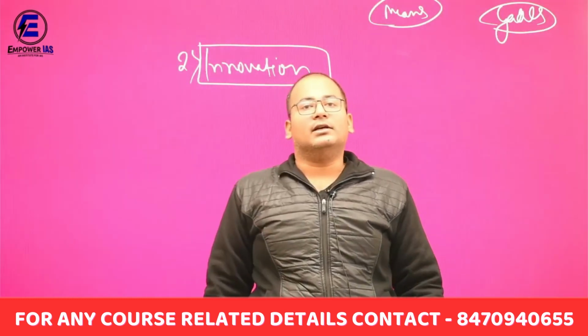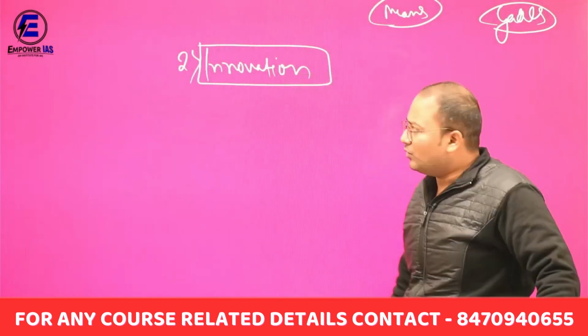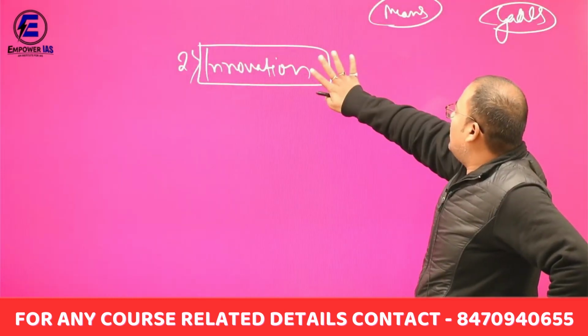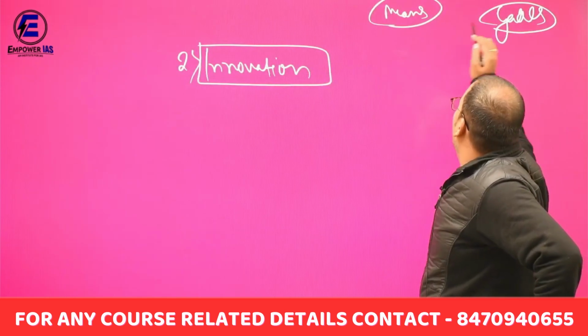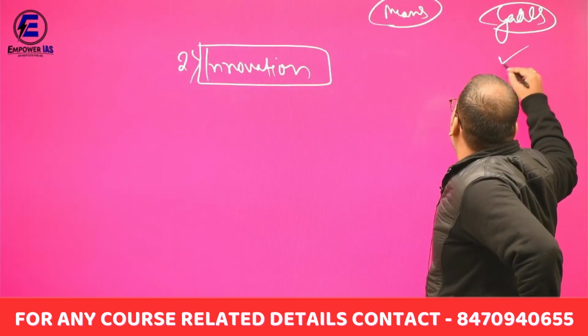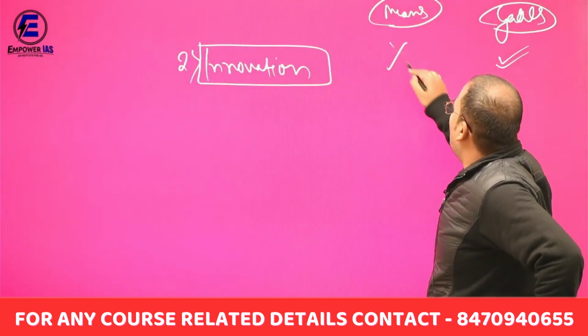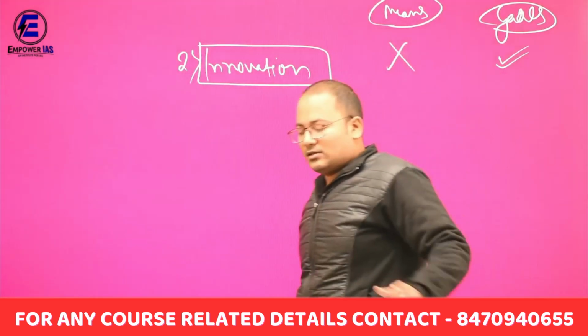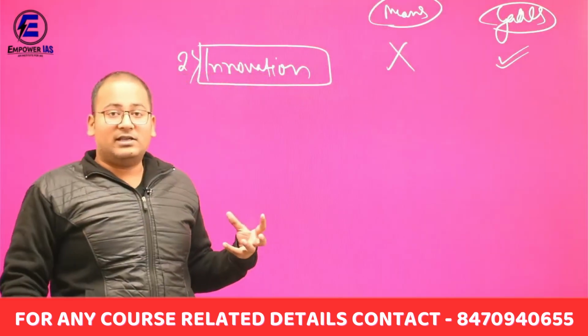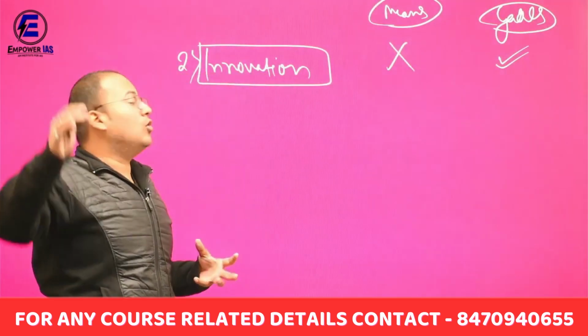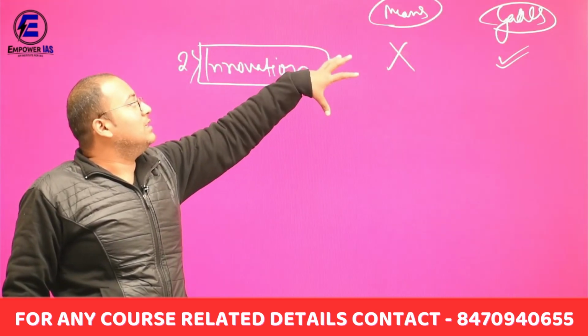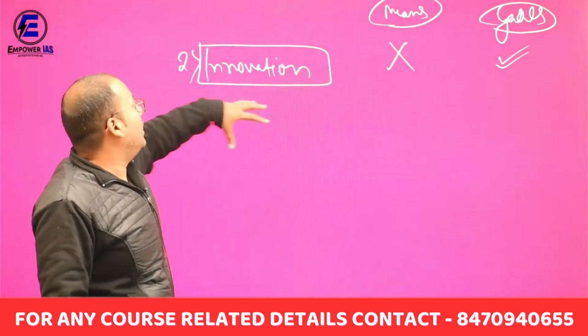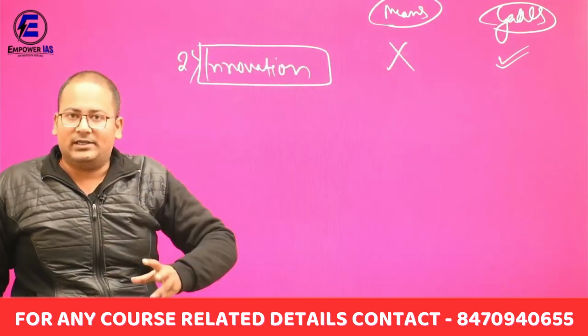Who are innovators? It means if an individual or a group is just influenced by the goal, but they are not following the means. They are just influenced by the goals. They are much more dedicated towards their goal, but avoiding the legitimate means. They fall into the category of innovators.